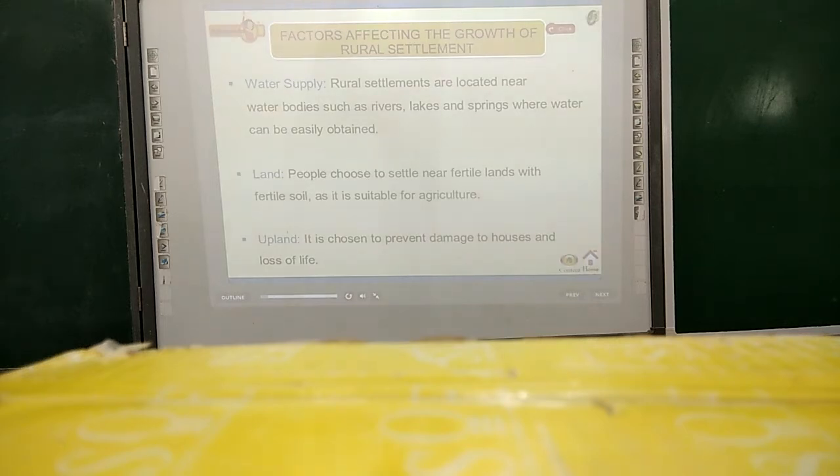Clear? The second one is land. People choose to settle near fertile lands, fertile soil, as it is suitable for agriculture. And the third factor is upland. It is chosen to prevent damage to houses and loss of life. So these are the three factors.